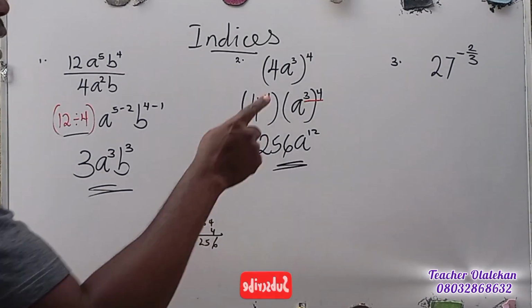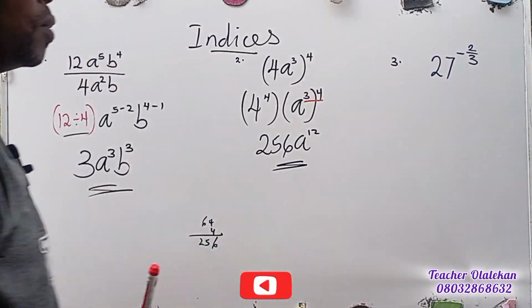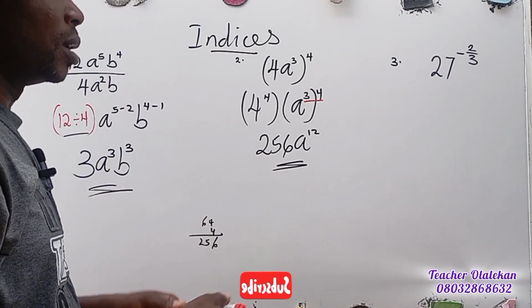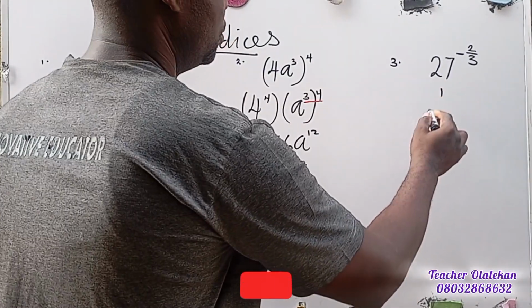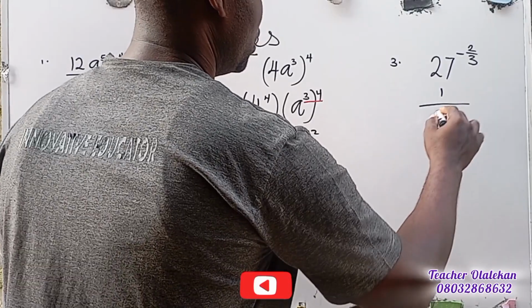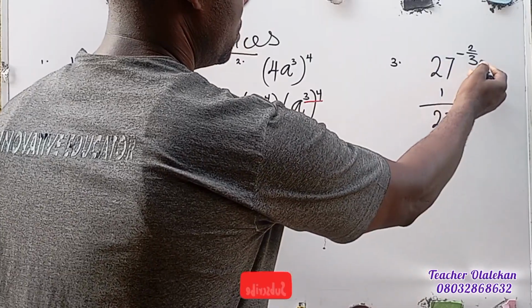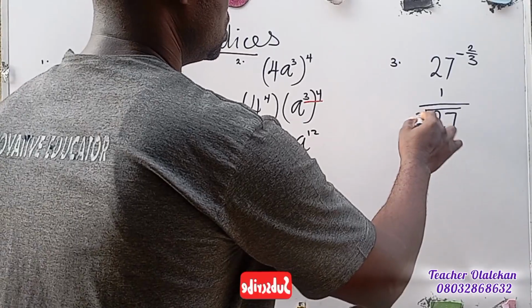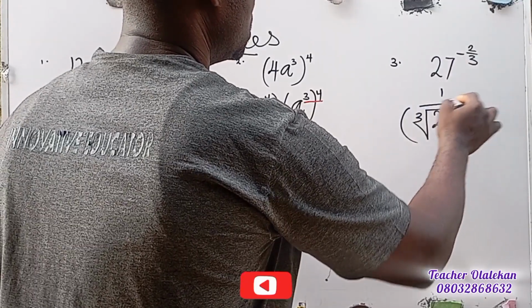For the next one, you will see that there is a negative power there, and also a fractional power. So that automatically becomes 1 over 27. This becomes the root, the cube root, and this 2 becomes the exponent.